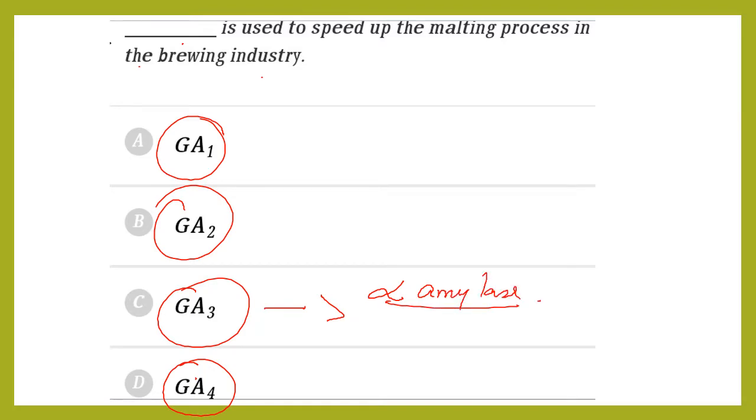So this alpha amylase is used for germination of barley. This increased the malt production. So majority of GA3 is used for the brewing industry.